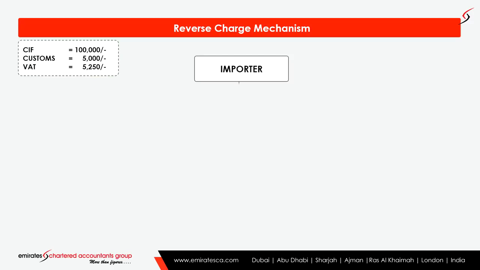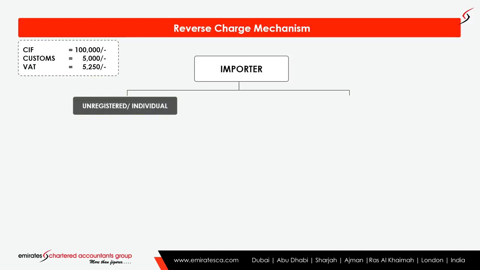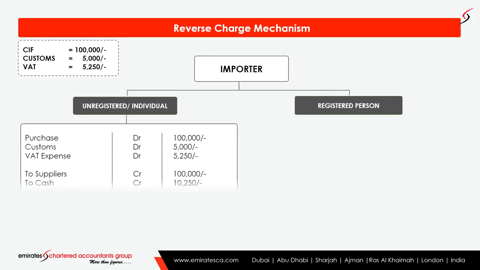If the importer is not a registered person, or if he is an individual, then when import is happening, that individual or unregistered person has to pay VAT while importing. That is, 5,250 also has to be paid to the authority along with the customs duty.